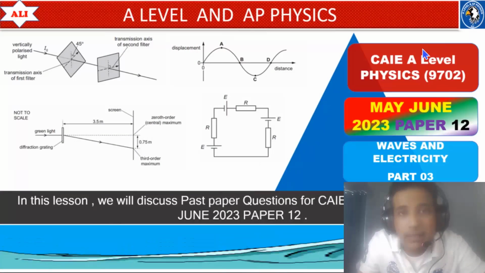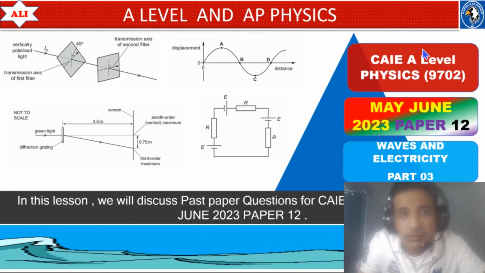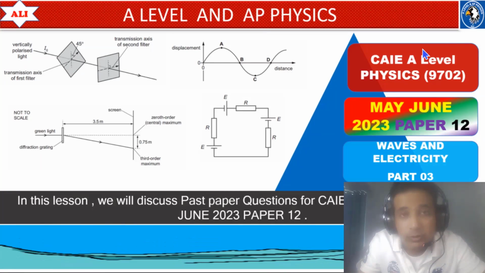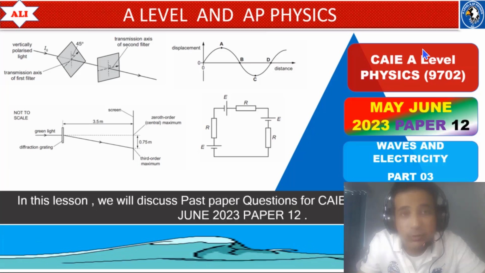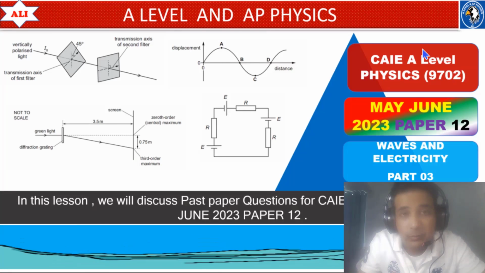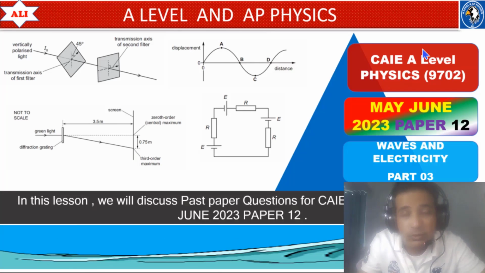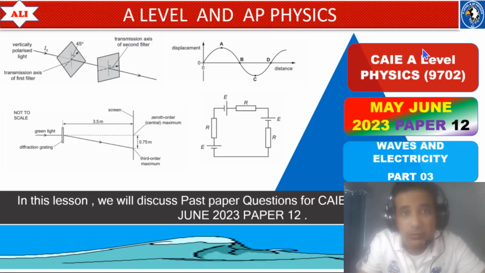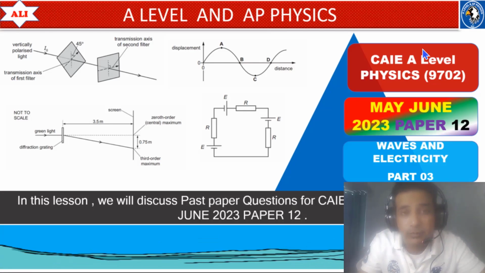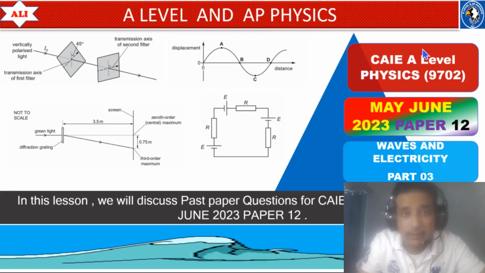Welcome to A-Level and EP Physics. In today's lesson, we will discuss past paper questions from June 2023, paper 1 variant 2. In the last 2 videos, we have already discussed question 1 to question 20, and in today's lesson, we will start from question 21. Our main focus will be on waves, and we will also discuss some questions from electricity.